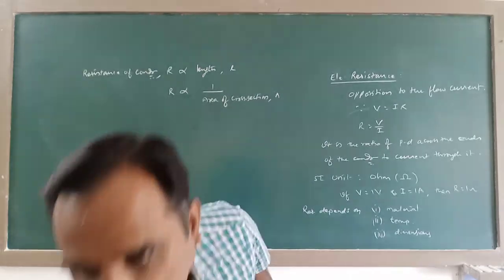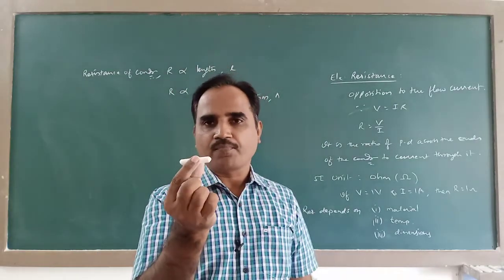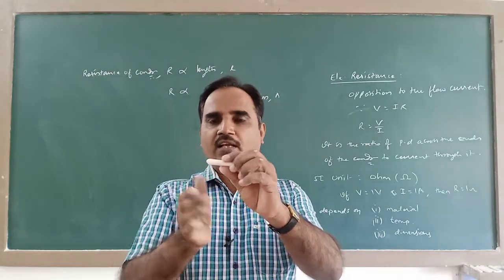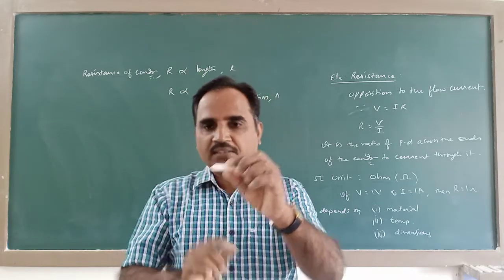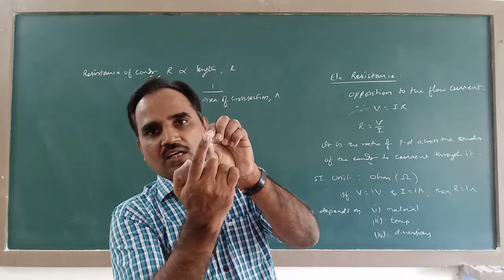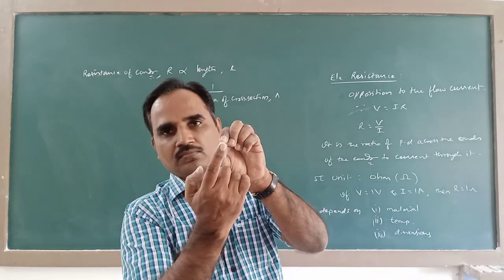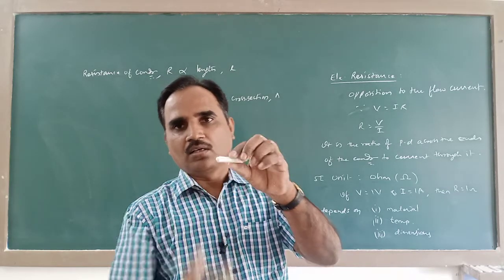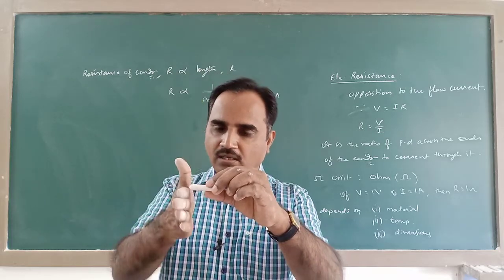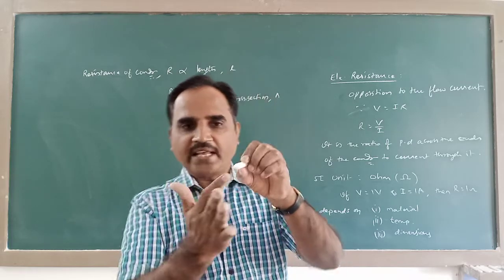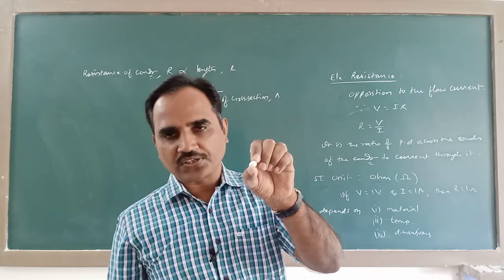So if this is the wire, if I cut this wire by a perpendicular plane, then the area of this cut face is called cross sectional area. So when a wire is cut by a perpendicular plane, the area of this cut face is called a cross sectional area.